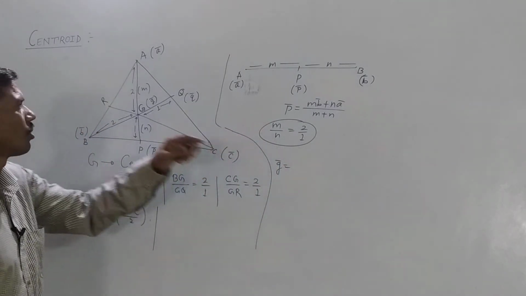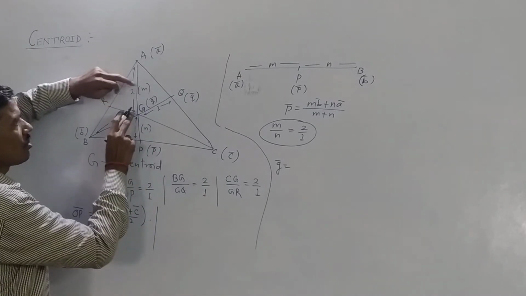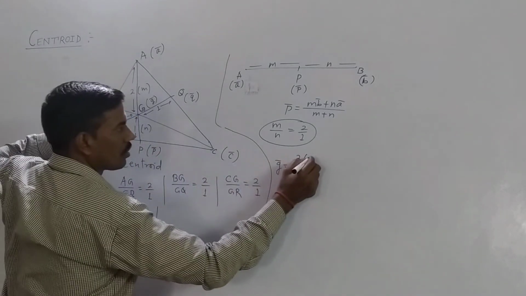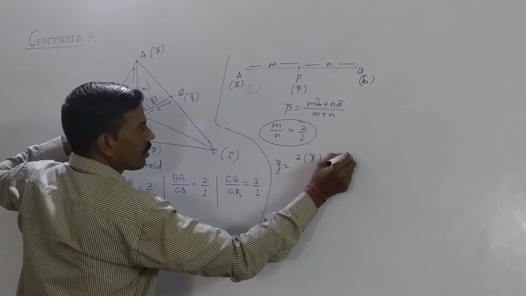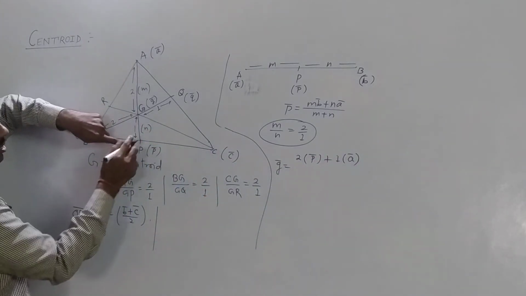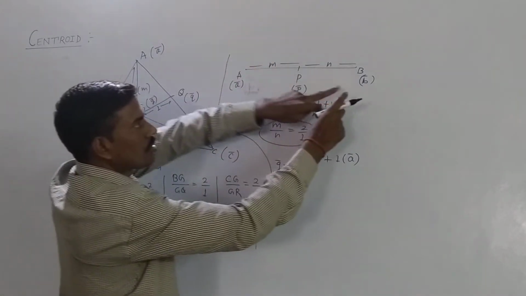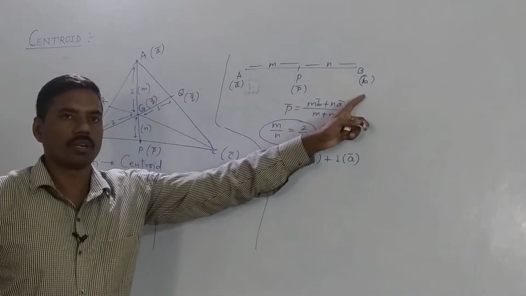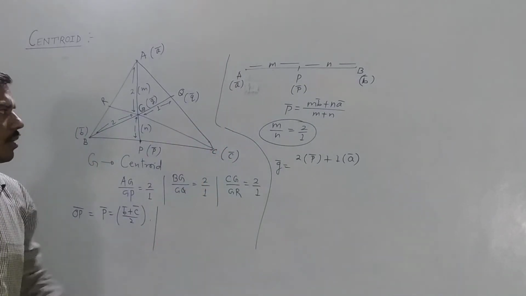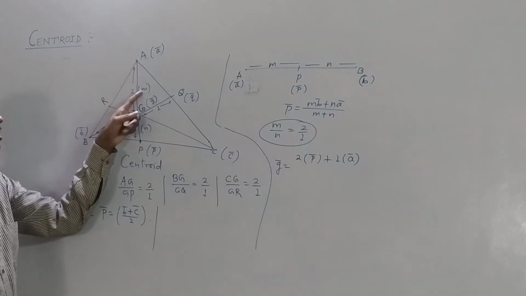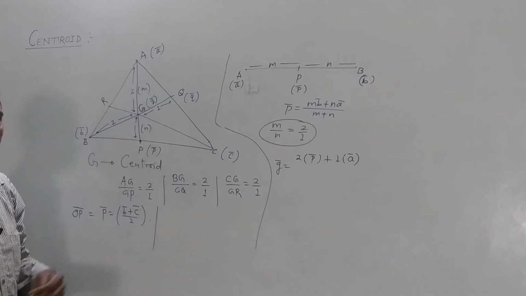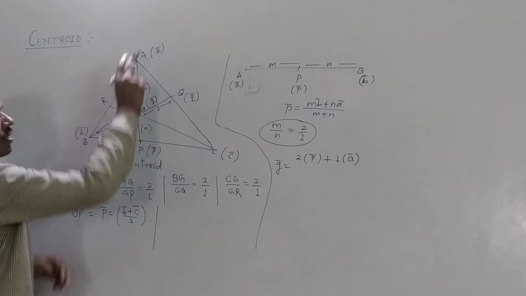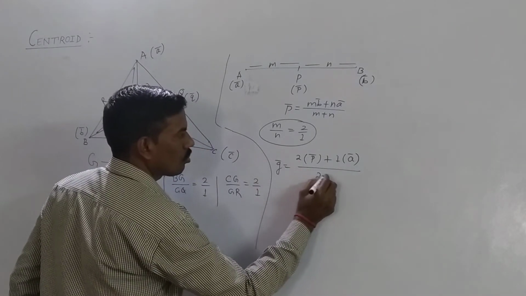So applying the section formula, vector G is equal to M, that is 2, into vector P plus 1 into vector A. M is multiplied with the position vector of point P, and N is multiplied with the position vector of point A. M goes with vector B, N goes with vector A. So here M is multiplied with the opposite vertex, that is vector P. So vector G is equal to 2 into vector P plus 1 into vector A upon M plus N. M means 2, N means 1.